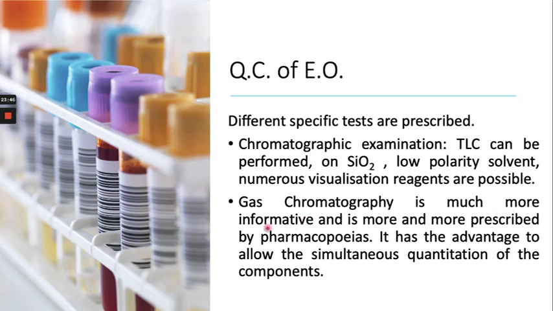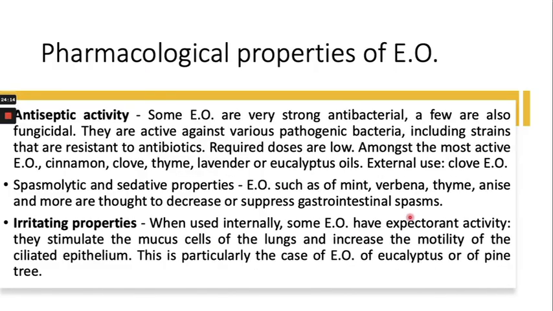It gives more information about the components of the essential oil. It has the advantage of allowing simultaneous quantification of the components. So for volatile compounds, gas chromatography will help to detect or to quantify the components of the extracts.